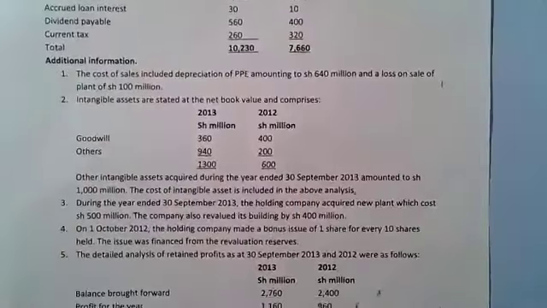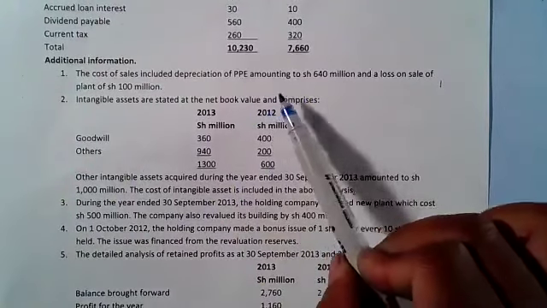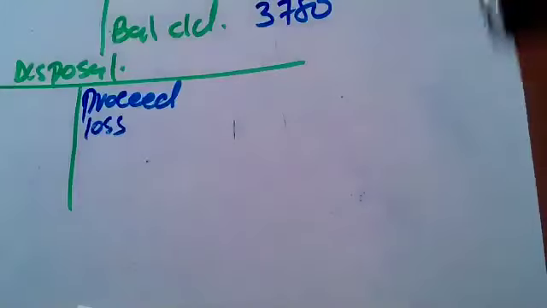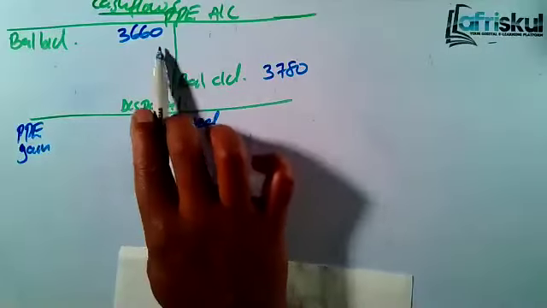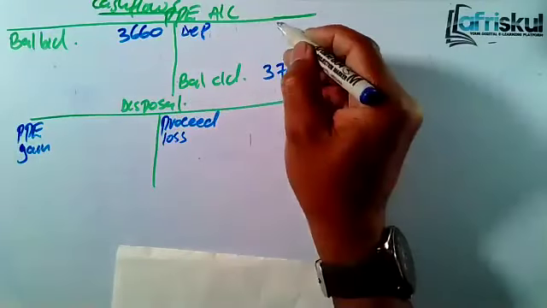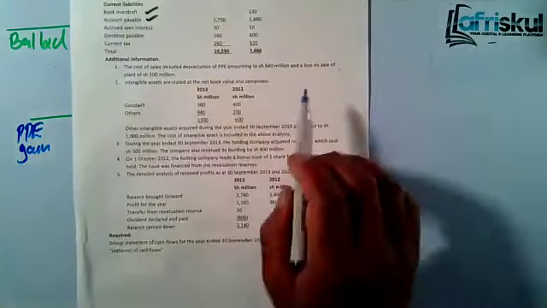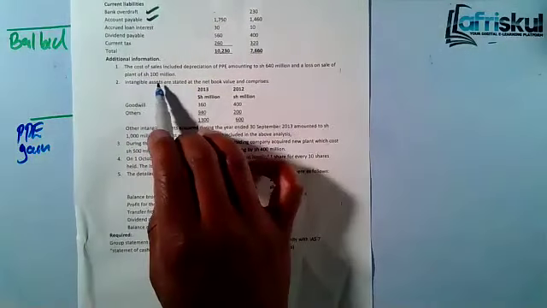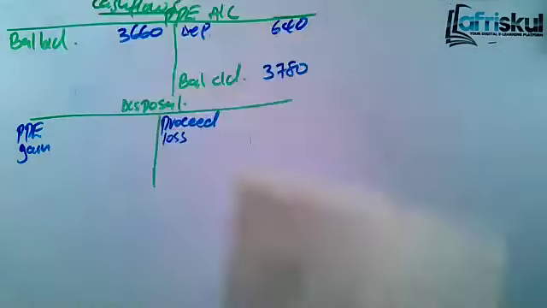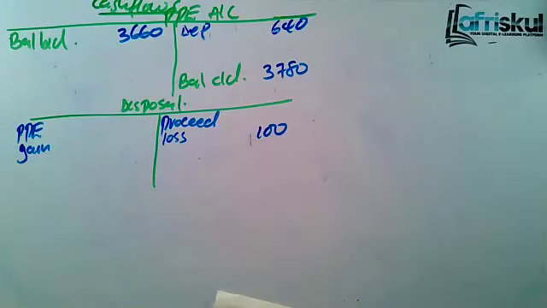Number one, you are told that the cost of sales includes depreciation on PPE amounting to 640. So that means here, remember when an asset depreciates, we have depreciation, which is 640. That one you eliminate. And loss on sale of plant of 100. So we had a disposal loss here of 100.